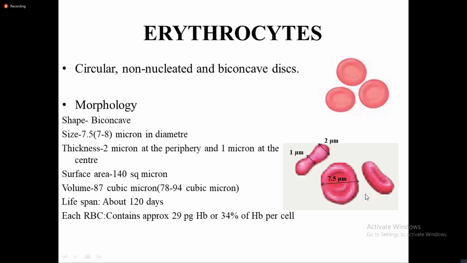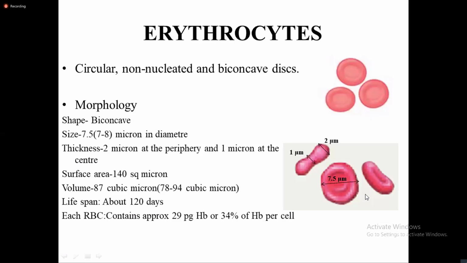The function of RBC is oxygen carriage, right? So RBC helps in transport of the oxygen from lungs to the tissue. So for its transport of oxygen, oxygen from alveoli enters or binds with the hemoglobin present in the red blood cell.